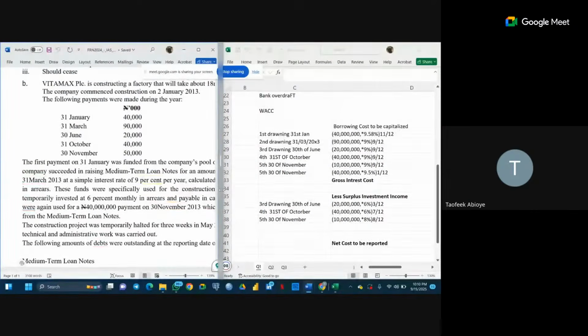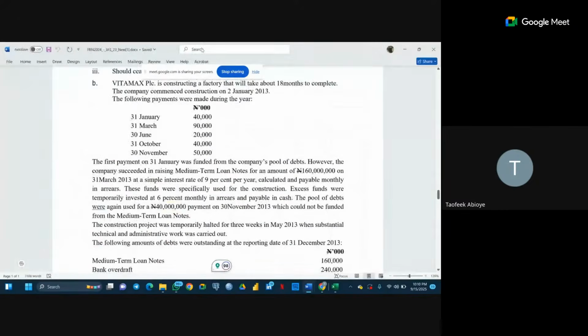A company is constructing a factory that will take about 18 months to complete. The company commenced construction on 2nd of January 2013. The following payments were made. Now, this is the payment. We now need to look at this note. Where did we get this payment from? The first payment of that first was funded from a company pool of debt.